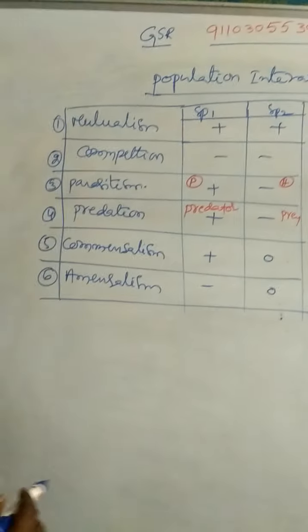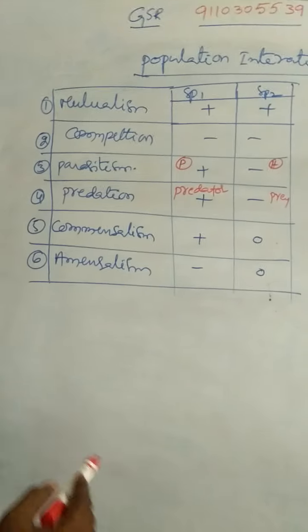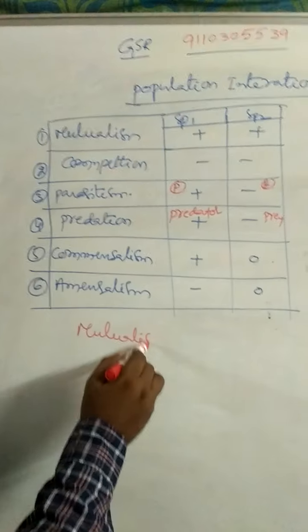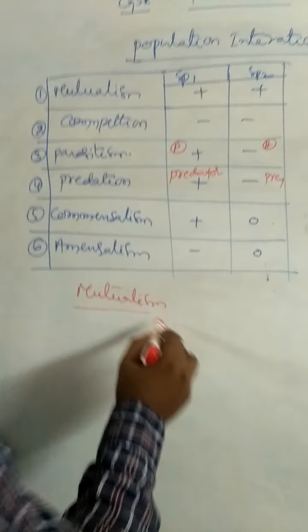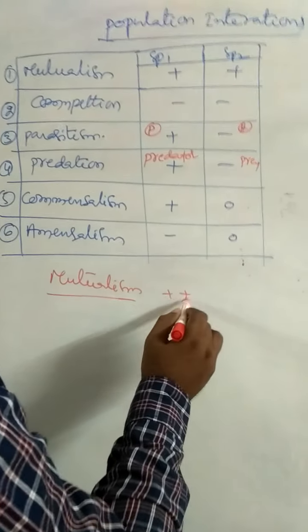Coming to the first one, mutualism. What is mutualism? Mutualism is an interaction in which both the partners get benefited.